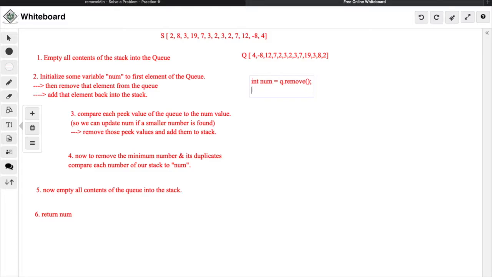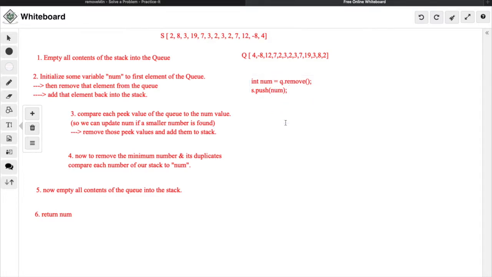I basically removed and set it to num in one step. After that, we add this back into our stack. Right now our stack is empty, so all we'd say is s.push num. The reason I'm doing this is so I am able to compare each number with this num and see whether the number is smaller than, bigger than, or equal to it.